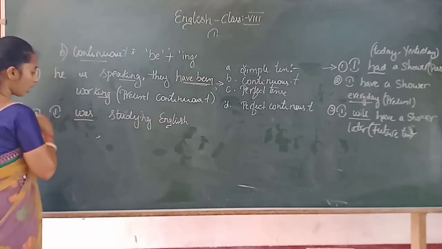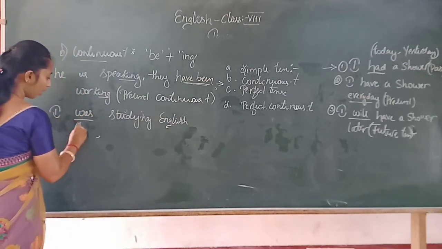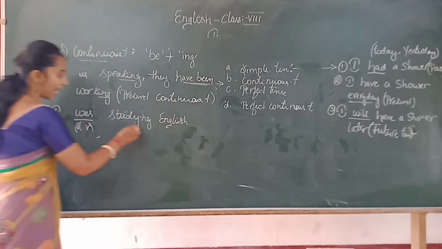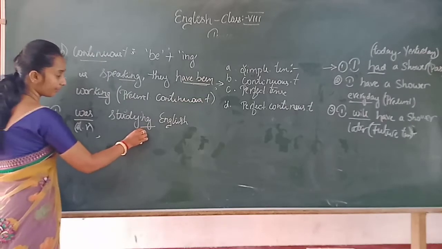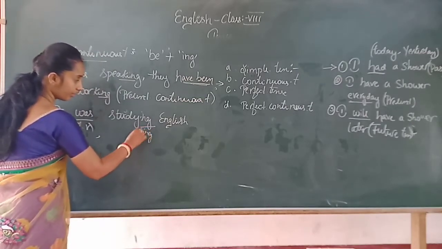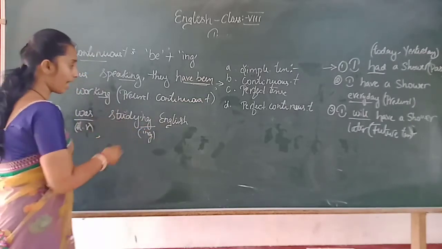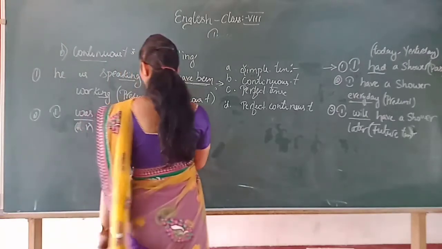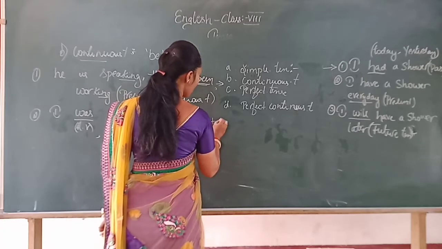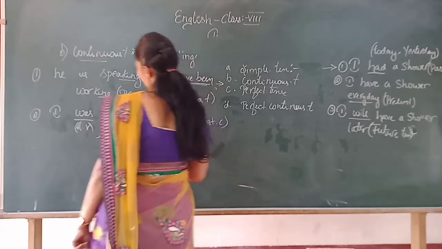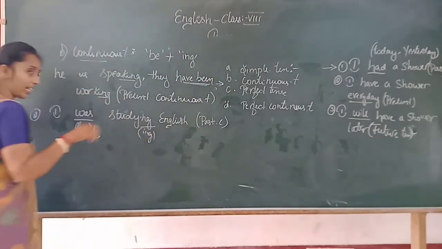So here was is a helping verb or auxiliary verb. Ing is the continuity, as well as this is a past continuous tense, because I was studying English.